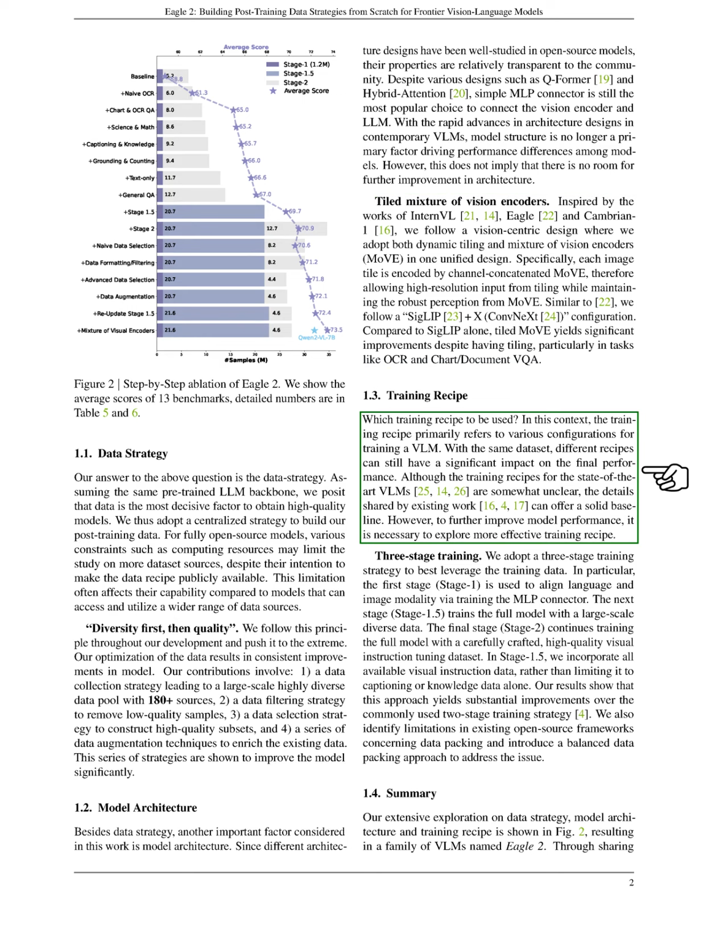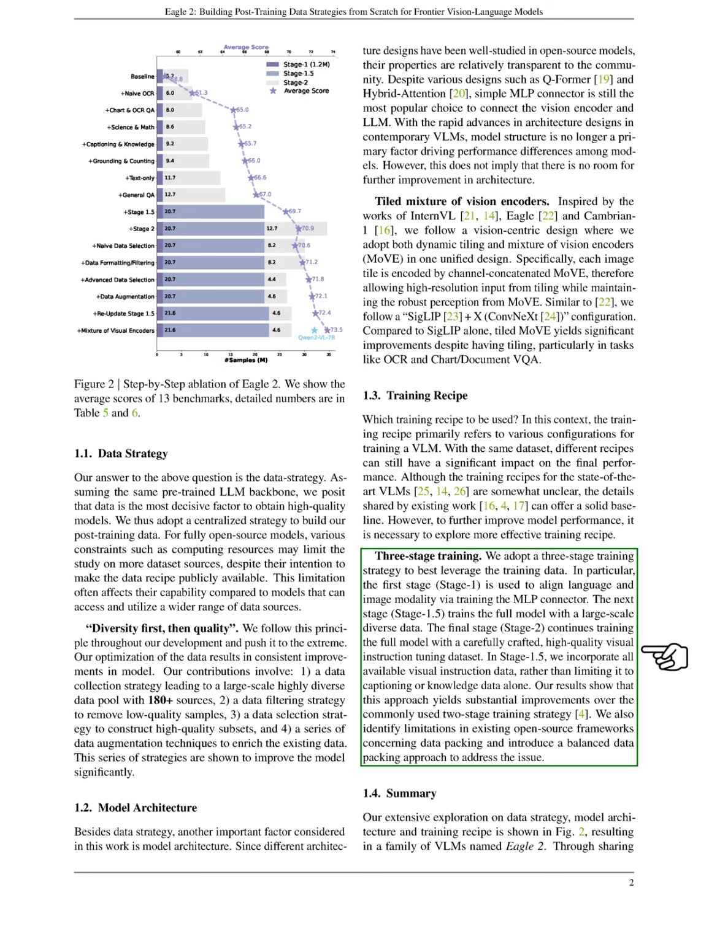Regarding the training recipe, we recognize that different configurations can significantly impact model performance, even with the same dataset. We employ a three-stage training strategy to optimize our training data usage. The first stage aligns the language and image modalities, the second stage trains the full model with a diverse dataset, and the final stage fine-tunes the model with a high-quality visual instruction dataset. By incorporating all available visual instruction data in the second stage, we achieve substantial improvements over traditional two-stage training methods. We also identify and address limitations in existing open-source frameworks related to data packing by introducing a balanced data packing approach.